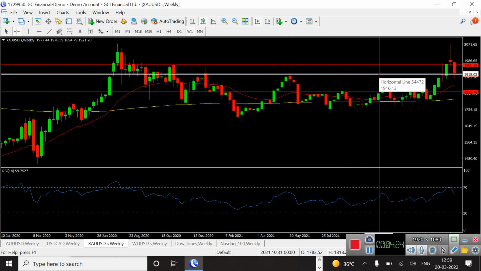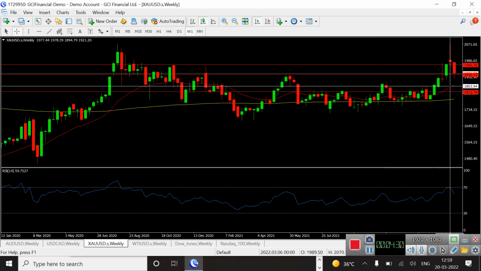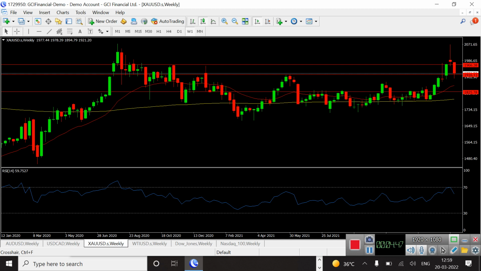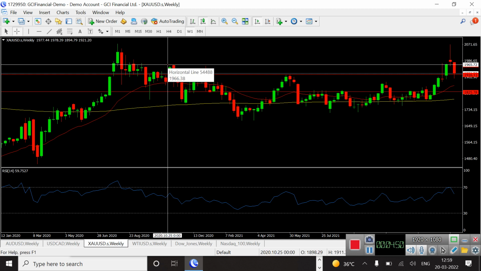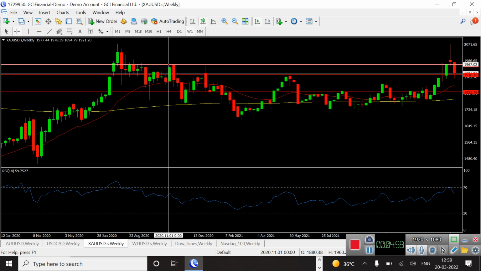If it closes below this level in weekly chart, we will see the price can fall down to this 20 EMA of $1851.50 around, and the 200 weekly support of $1785.30. So investors have to be cautious around $1916, and resistance is around this level $1965. So we expect gold will trade next week in a range of $1916 to $1965. Either side of any direction, we will see a good movement in the gold prices for next week.